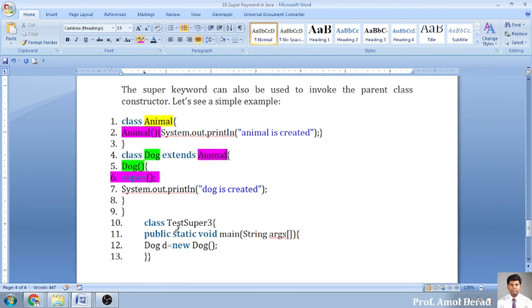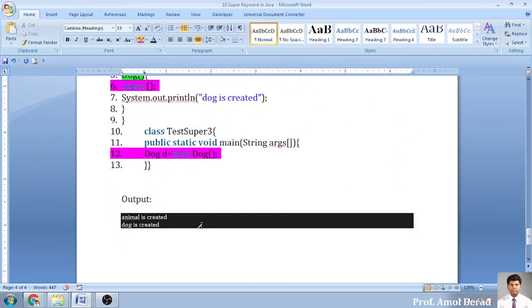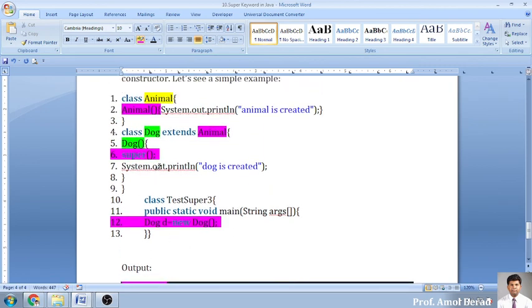So in this example, whenever we run this, dog d means we are creating an object of dog, and automatically the constructor will be called, that will call super, it will move there and we will get the first output as animal is created, and then again it will come back and after that we will get the output dog is created. So first the animal will be created and then the dog will be created. This is how we can call constructor to constructor.